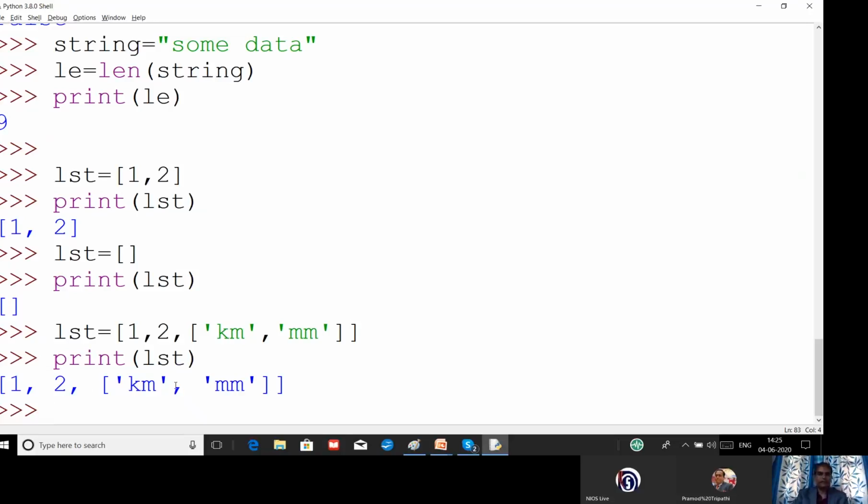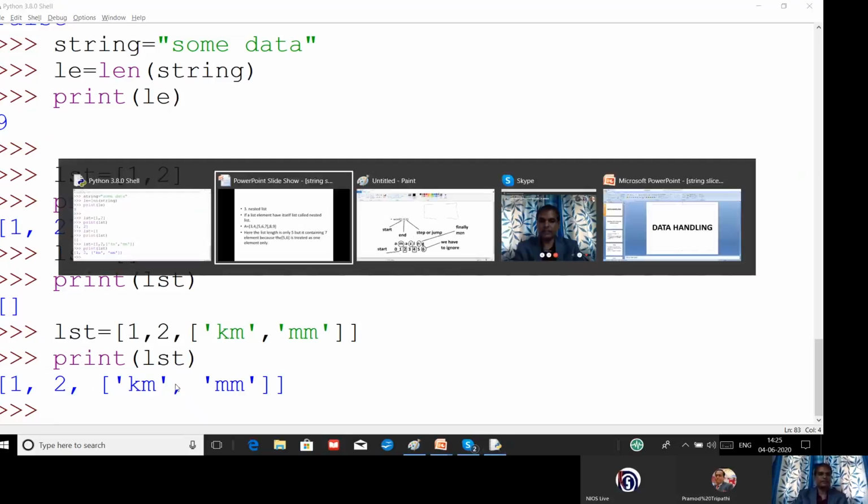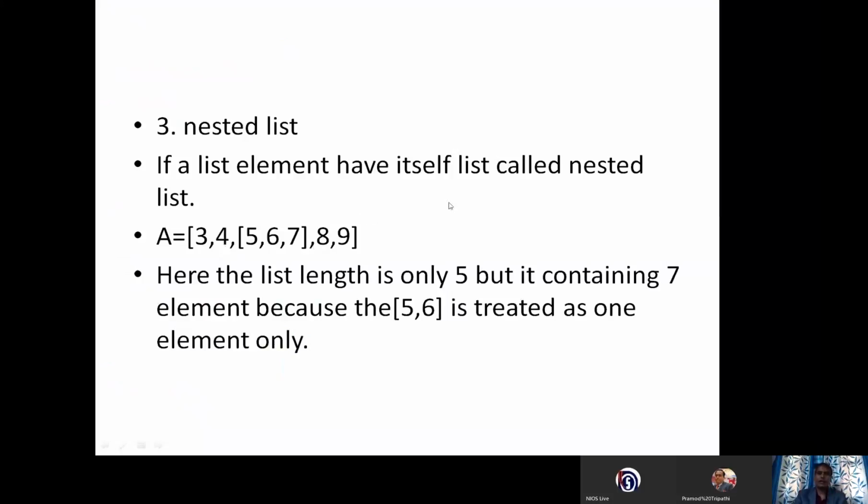Right. See, this is an example of a nested list. If a list element is itself a list, it is called a nested list. Here the list length is only 5, but it is containing 7 elements. Just now I have explained that if a list is available inside a list, it is treated as a single element only.